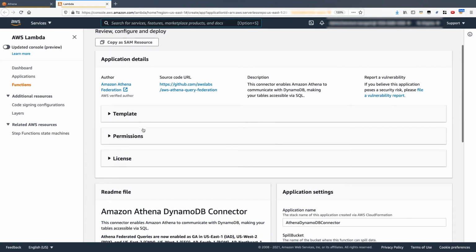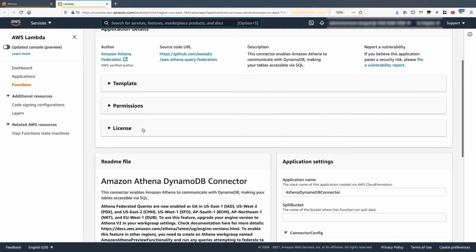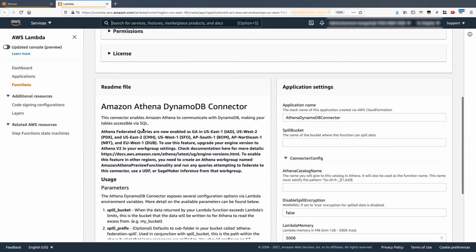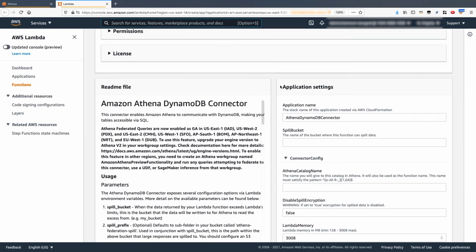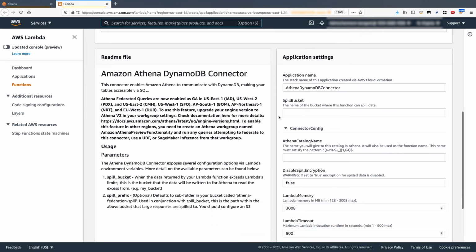So let's go through some of the parameters we need to define on the right-hand side of the screen here before we can deploy the connector. We'll leave the application name as the prescribed default. We also need to configure our spill bucket. Now, the spill bucket is an S3 bucket where the data is returned to if, during a query, the Lambda invocation exceeds the Lambda limits, like a timeout or memory. So I'm going to copy in a bucket name that I've previously deployed.